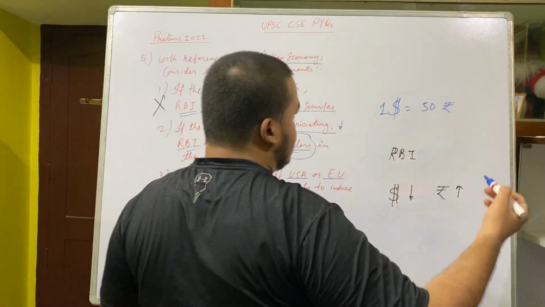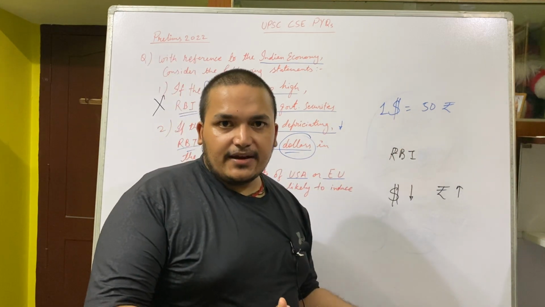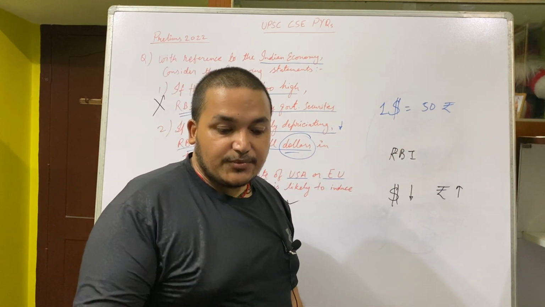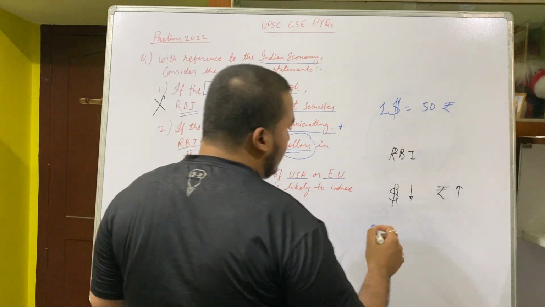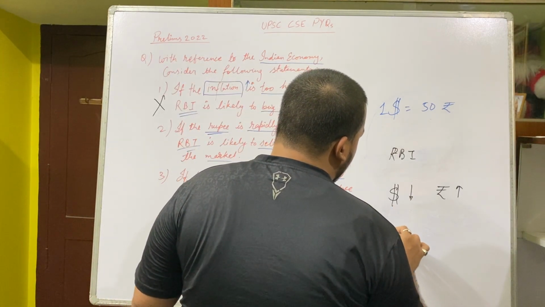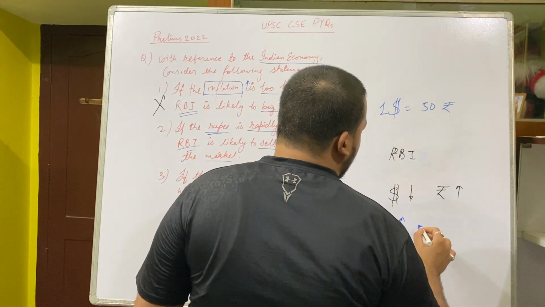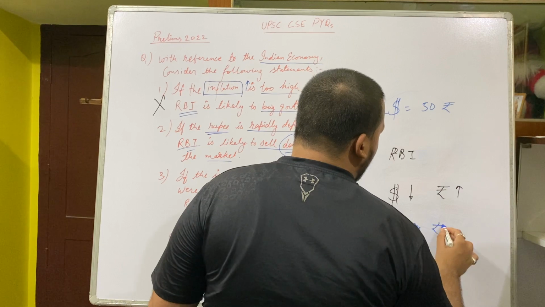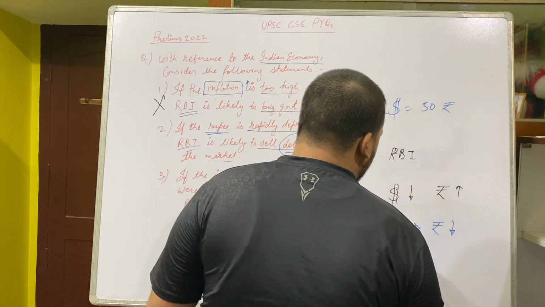Now Americans and people of other countries will not be interested in buying Indian products. Why? Because they have become costly. So the government also wants, as in the last class on trade competitiveness, that if our exports are to increase, we should have a low value of rupee. Low value of rupee means our product should be cheaper.